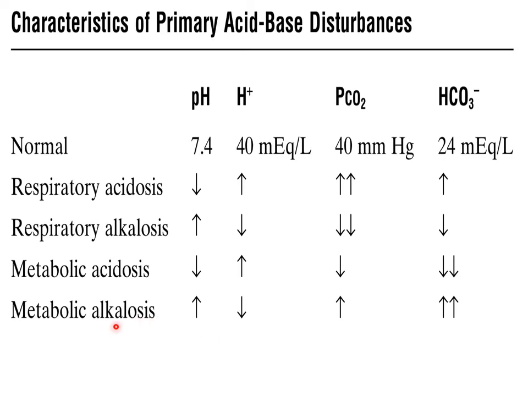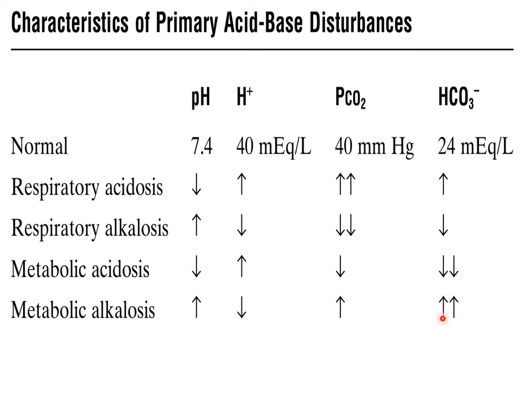So alkalosis is occurring, which means pH is rising and hydrogen ion concentration is reducing. And how do we determine what kind of alkalosis this is? By looking at the partial pressure of carbon dioxide and bicarbonate concentration, because metabolic alkalosis is characterized by a significant increase in bicarbonate ions inside the blood.